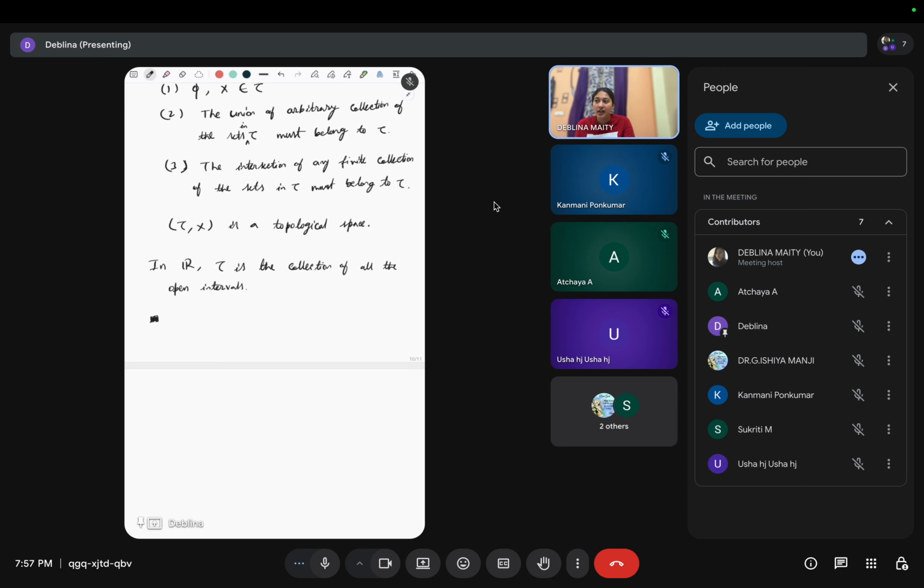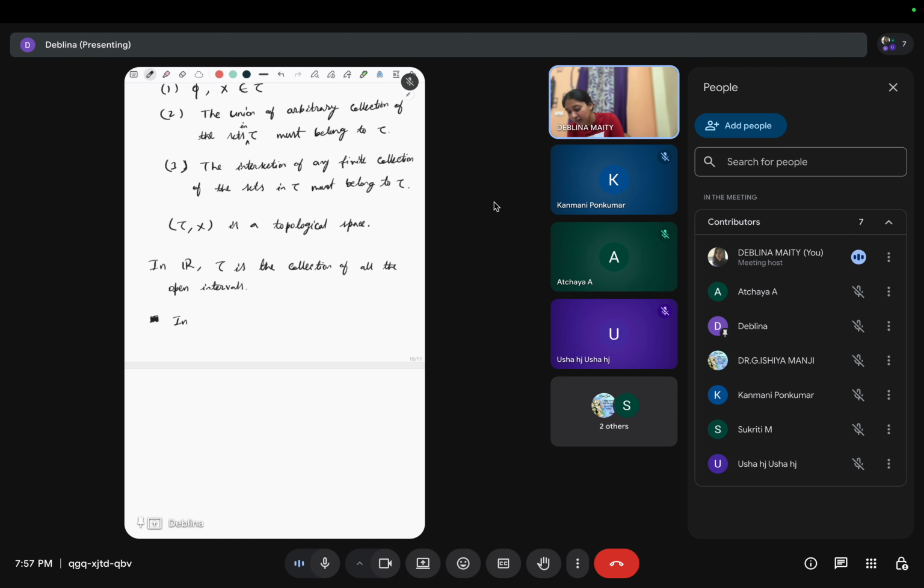Now around a point means what? We need to measure the distance, right? So this is far from that point or this is close to that point. So we need a distance to measure whether it is closer or far from the point. So first we need to define the distance.